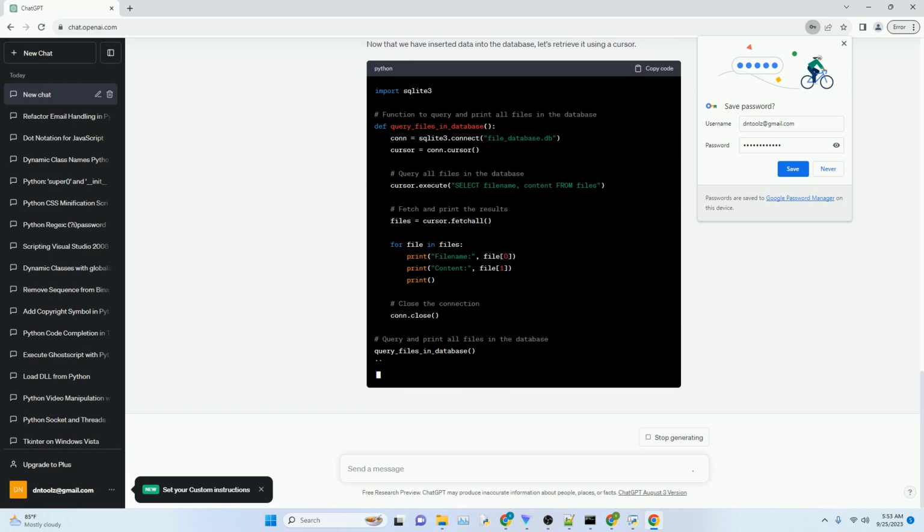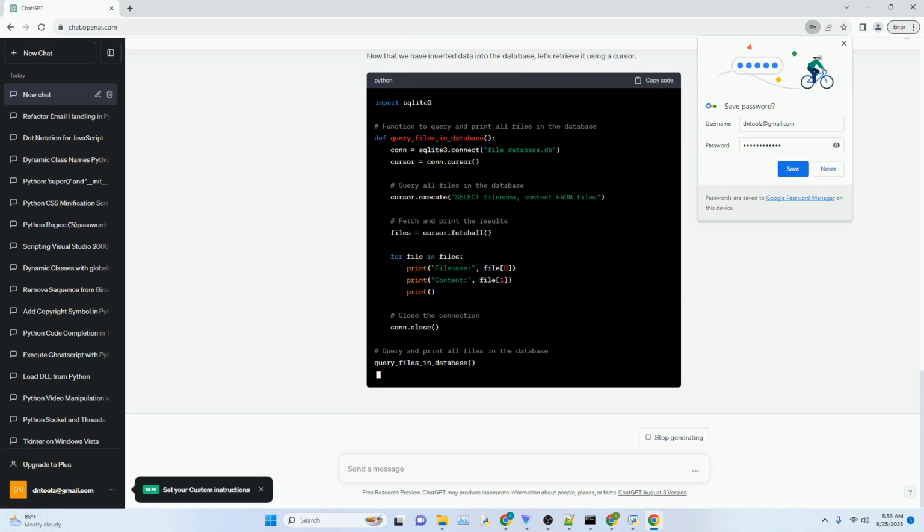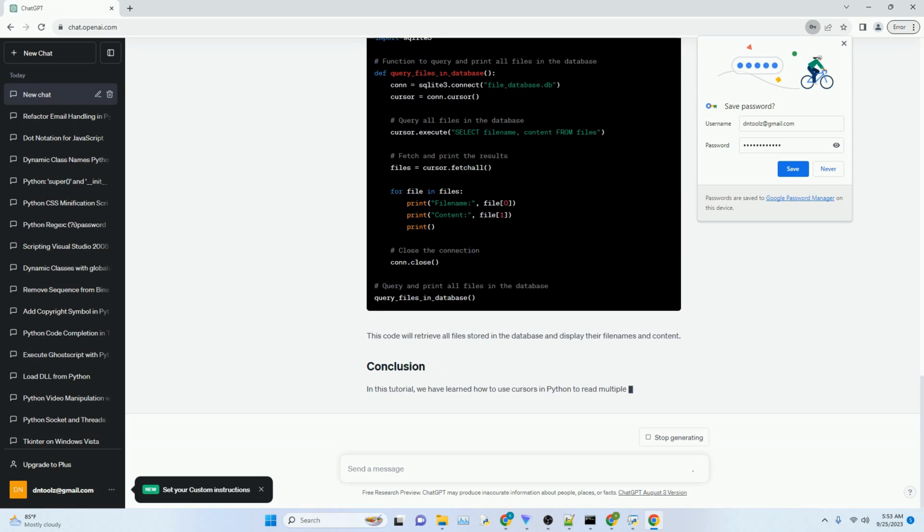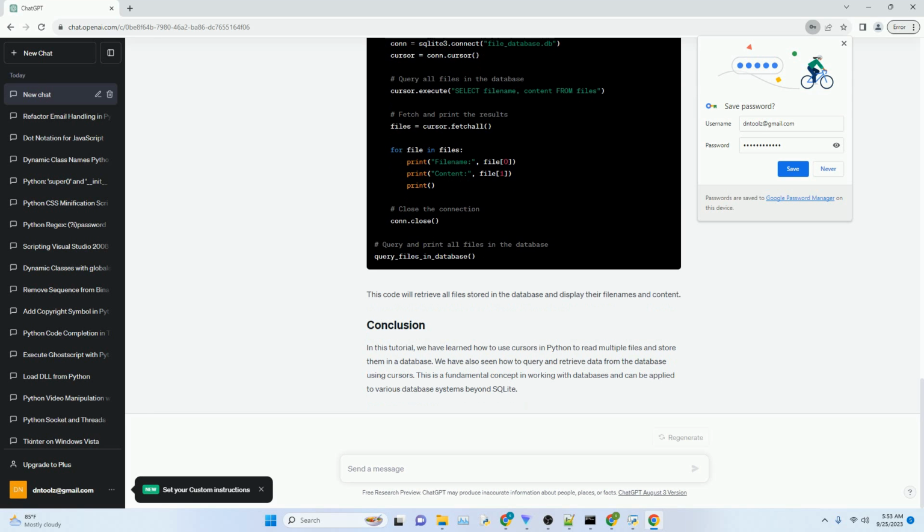Now that we have inserted data into the database, let's retrieve it using a cursor. This code will retrieve all files stored in the database and display their file names and content.